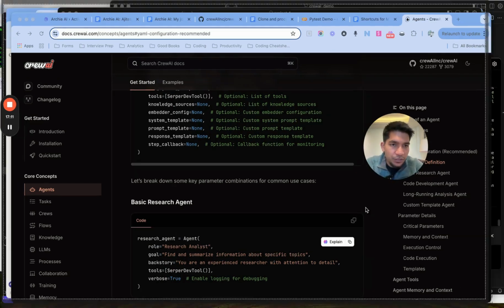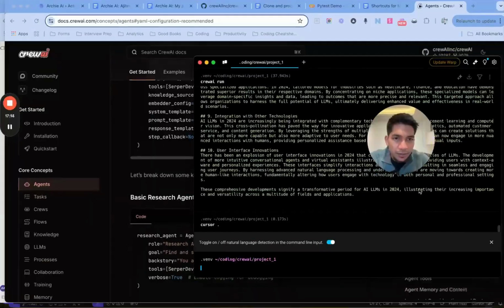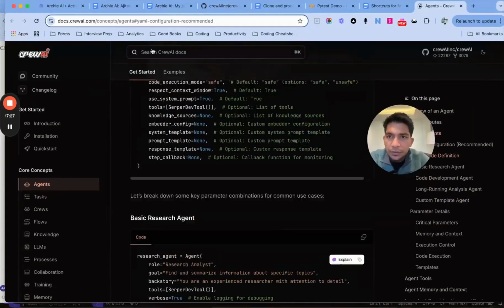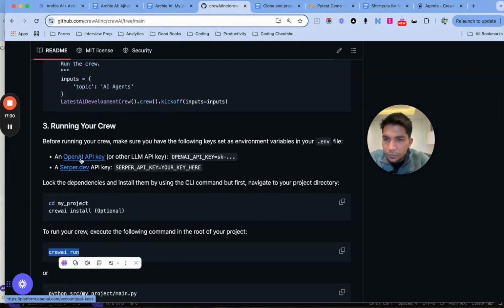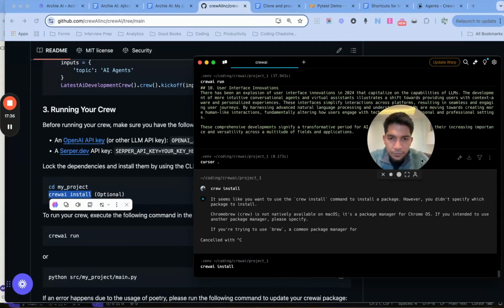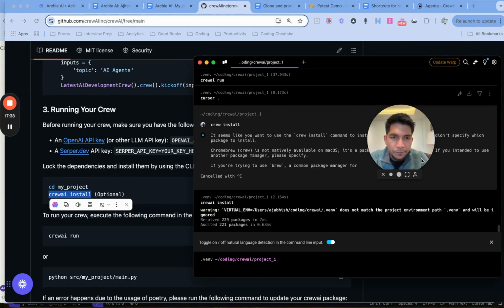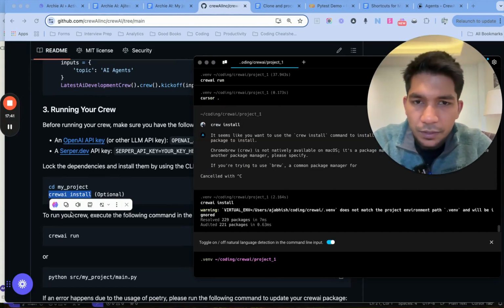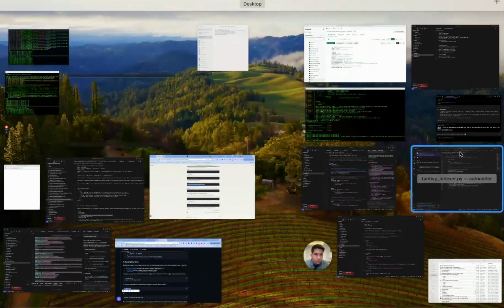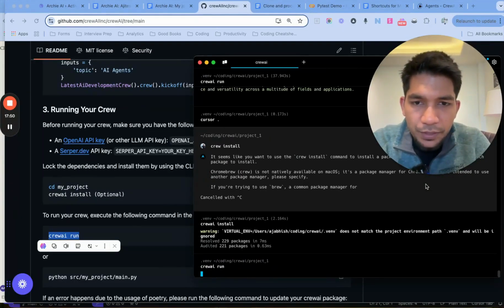But for now, let me just run this file again. So I think every time we run, we have to do crew install. Is it? It was optional, but let me try. Oh, I think let's go back. So it was crewai install. Okay, I'll expand this. So nothing happened. I love how fast UV is, and we'll run it.